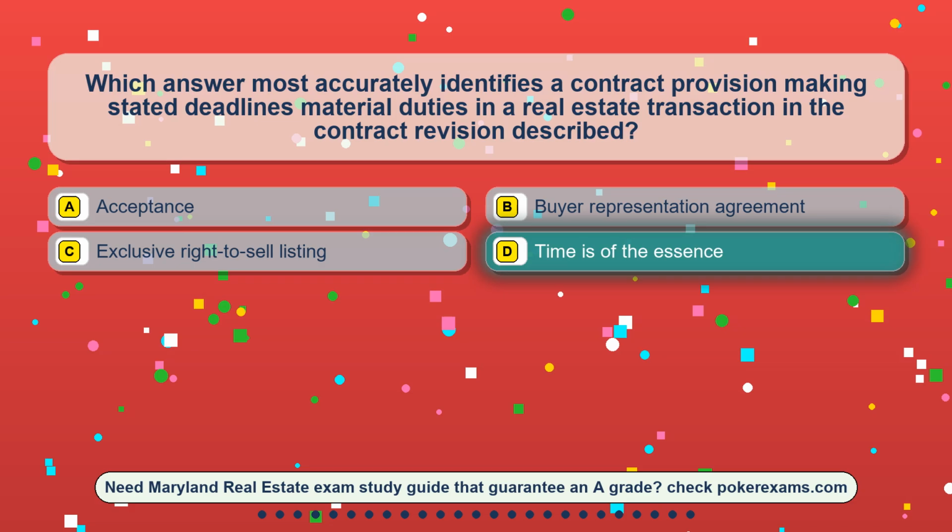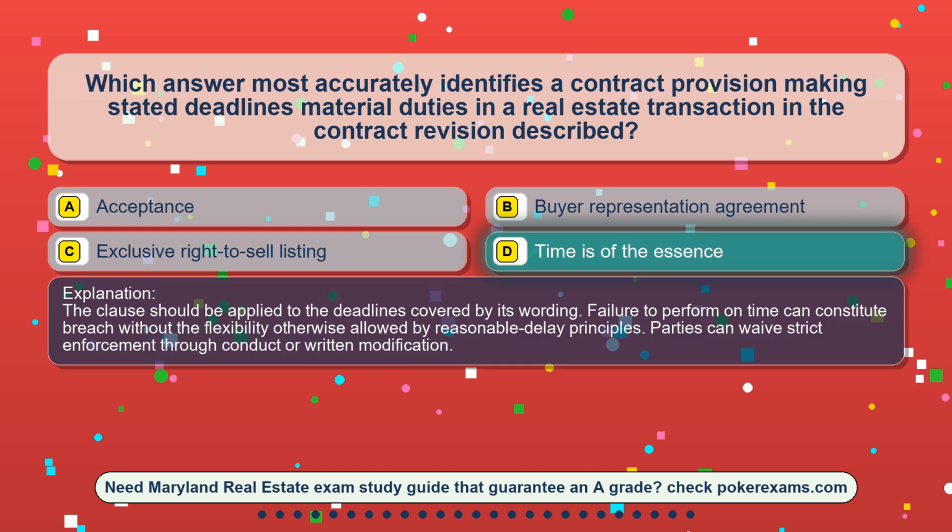The correct answer is option D, time is of the essence. The clause should be applied to the deadlines covered by its wording. Failure to perform on time can constitute breach without the flexibility otherwise allowed by reasonable-delay principles. Parties can waive strict enforcement through conduct or written modification.